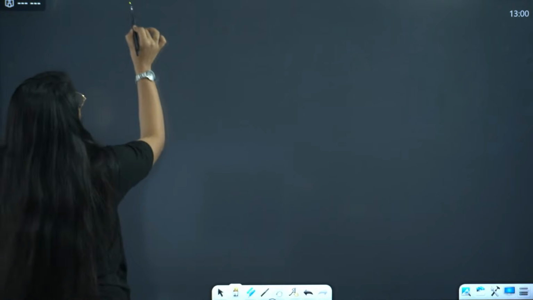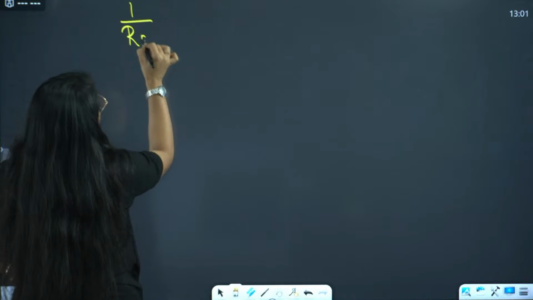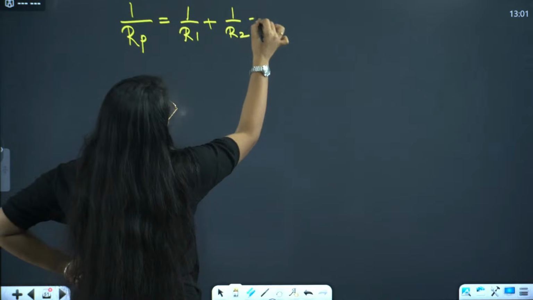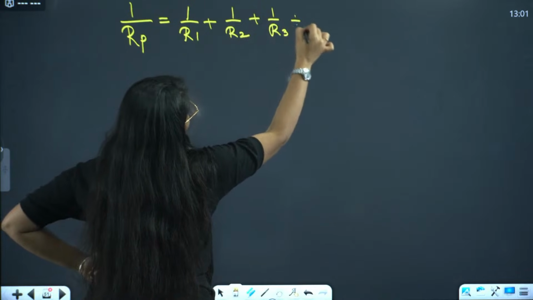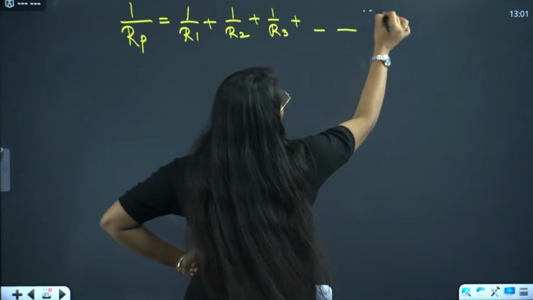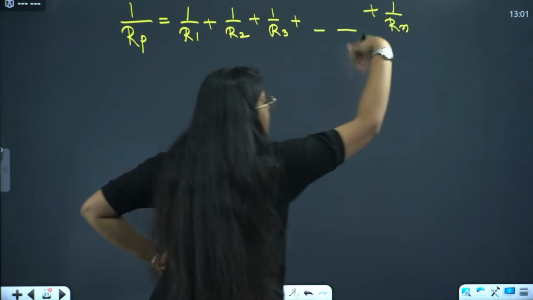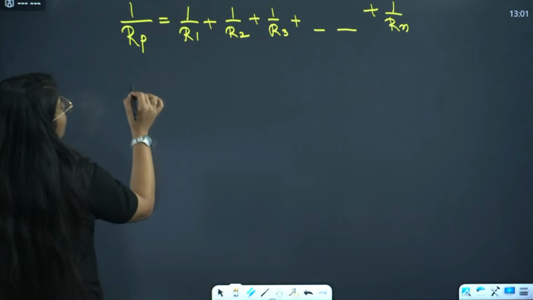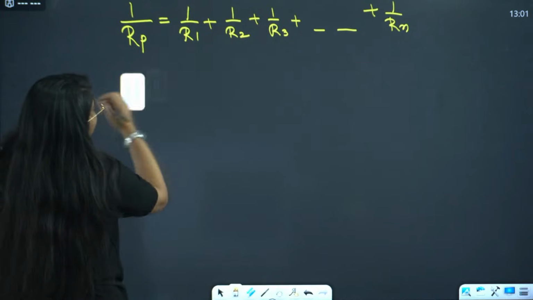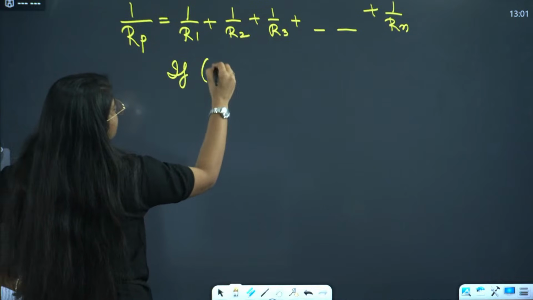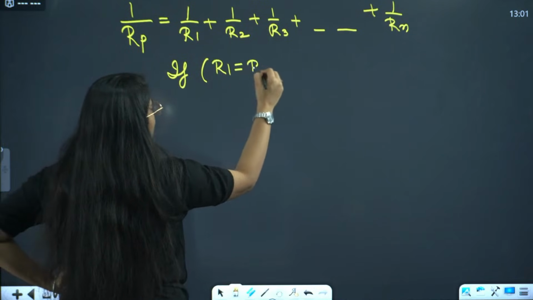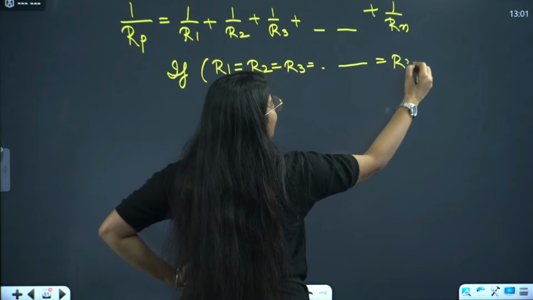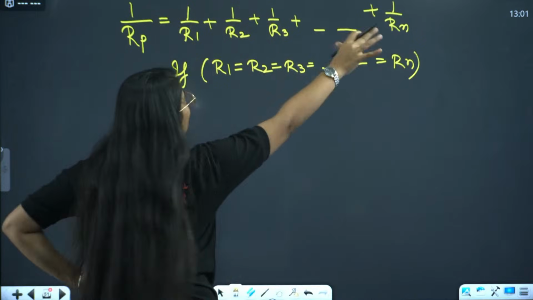What happens? Listen. You have resistances in parallel formula like this, right? 1 by R1 plus 1 by R2 plus 1 by R3, and so on, till 1 by Rn. N resistances are there. N can be anything: 10, 20, 30, right? Now 1 by Rp. If all the resistances are same, that is R1 equals R2 equals R3 and so on equals Rn, right? So can I add all of them?